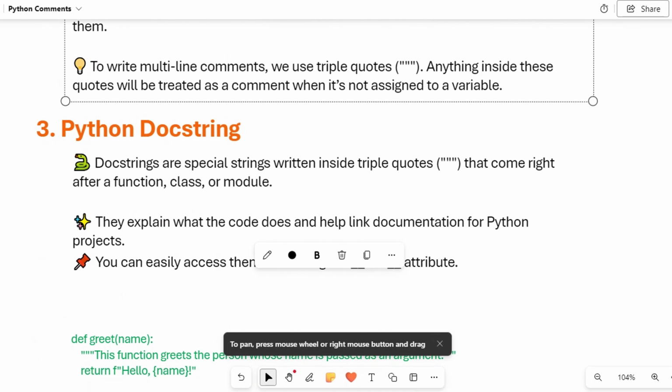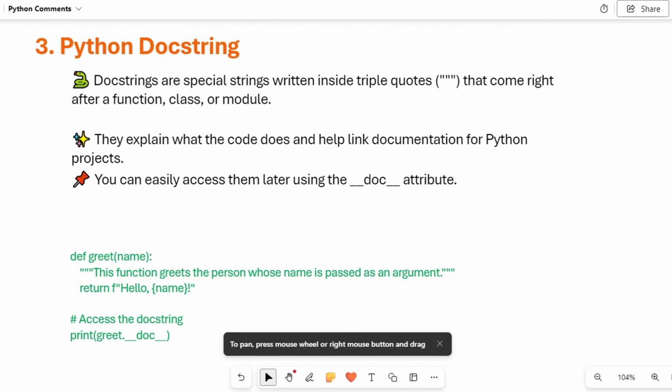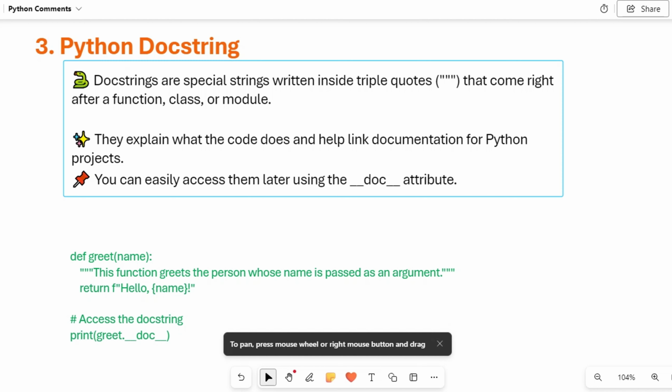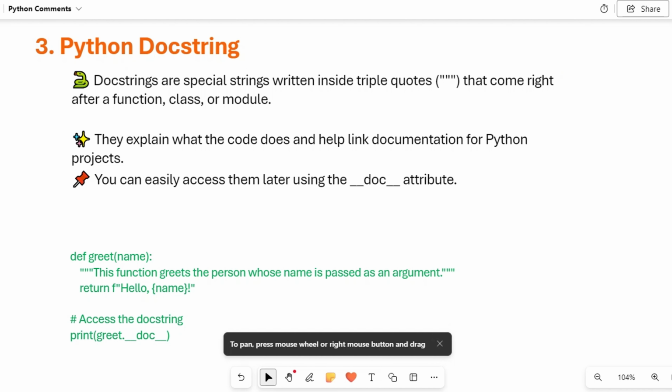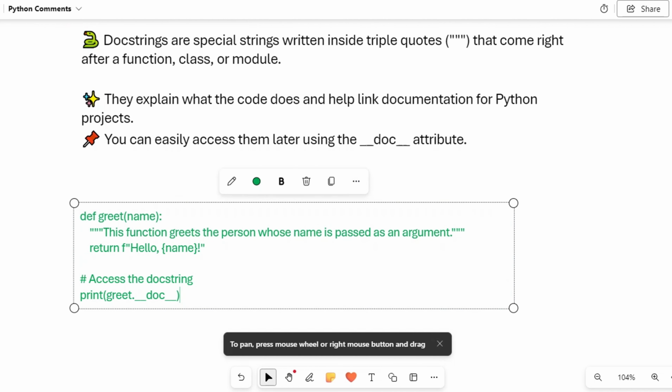Now we will understand the Python docstring. What is the definition of a Python docstring? Docstrings are special strings written inside triple quotes that come right after a function, class or module. They explain what the code does and help create documentation for Python projects. It is basically used for the documentation of Python projects, and you can easily access them later using the doc attribute. Here is the example, and we will understand it using Visual Studio Code.